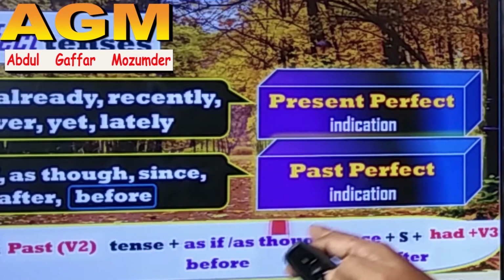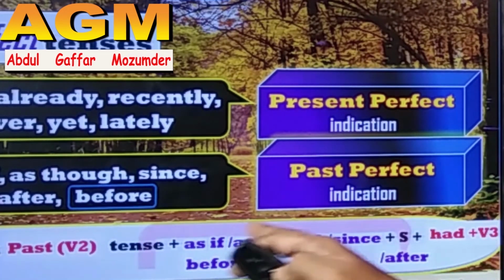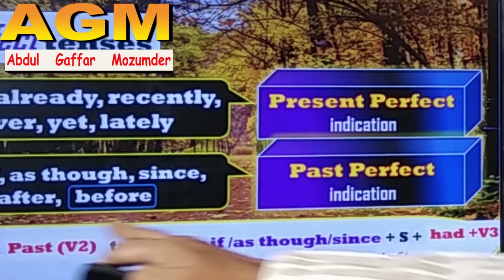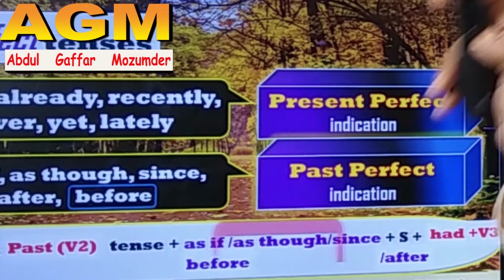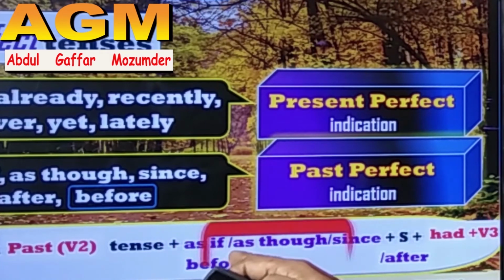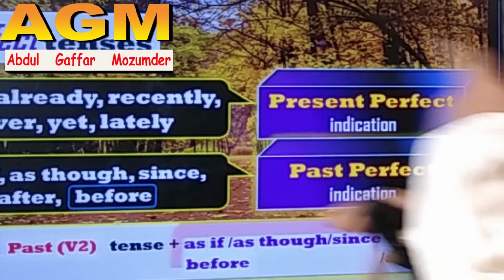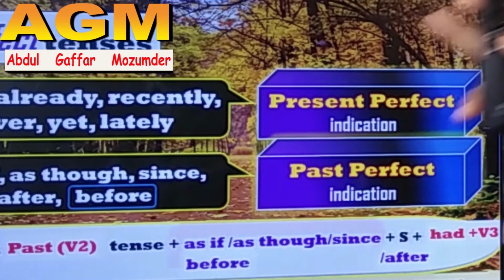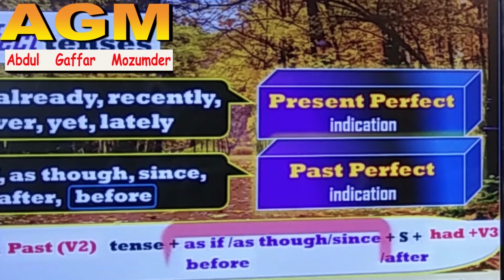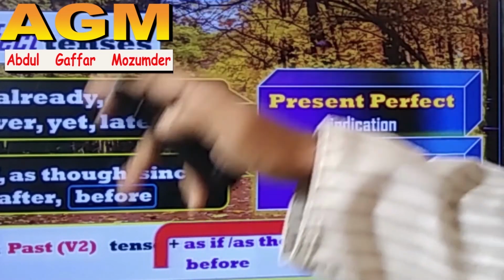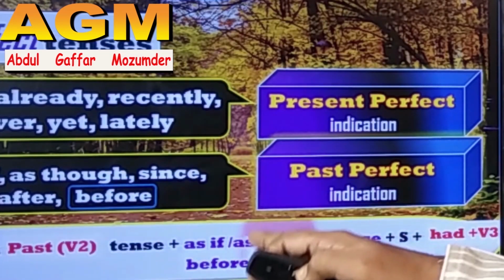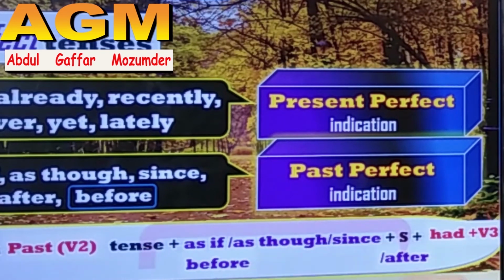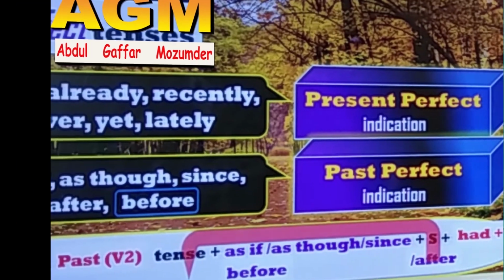For as if, as though, since, after, this structure will be followed, and only for before the clauses will be exchanged. The beginning clause will come at the end and the last clause will come at the beginning. This is applicable only for before. Okay, I think you have got the idea.